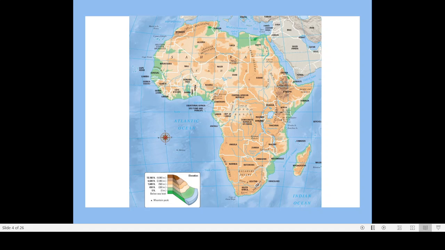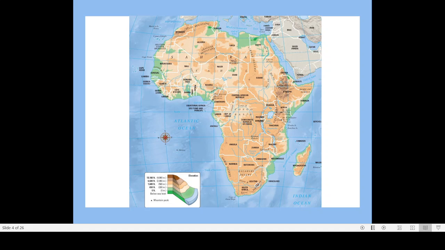Regions around the Mediterranean will have a special climate because actually this is in the temperate belt. But the Mediterranean Sea has a warm ocean current. The temperature of the Mediterranean Sea is warmer than other areas. Because of the warm ocean current, the regions around the Mediterranean Sea are warmer.